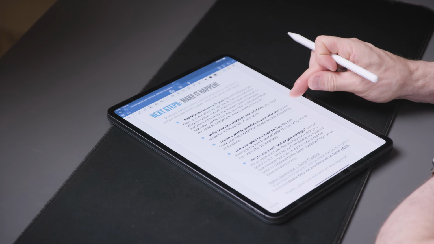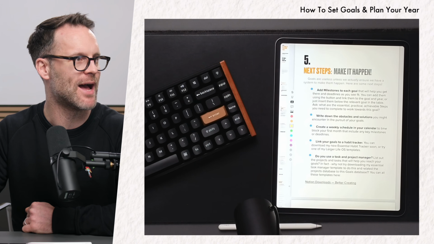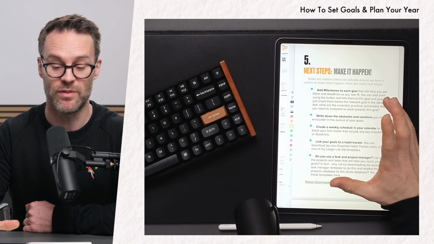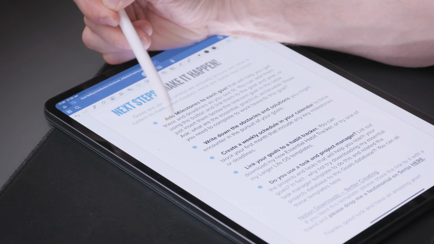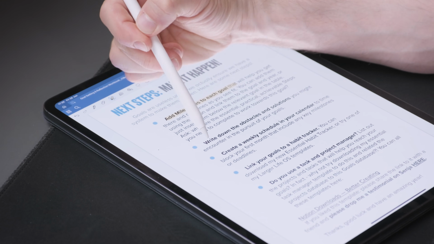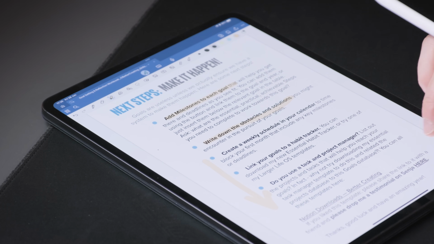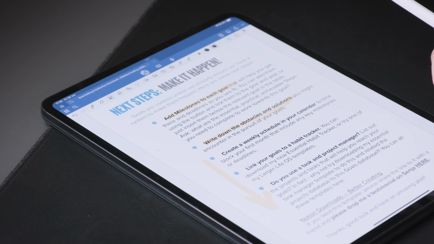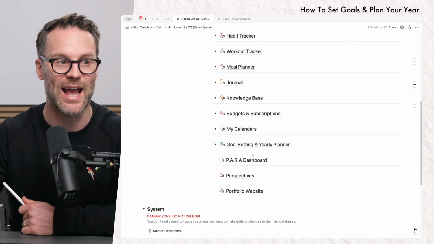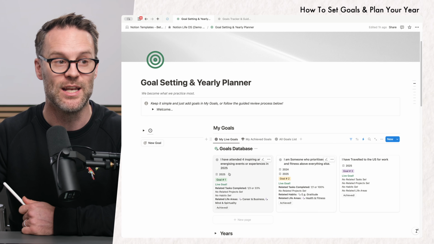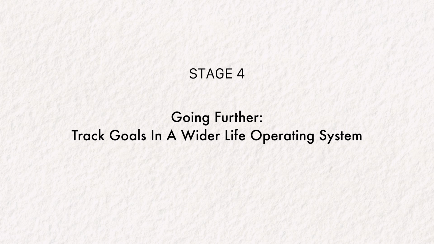So that's goal setting, but there are some next steps that you might like to take. And to do that, I recommend considering some of these ideas. Adding milestones to each goal, writing down obstacles and solutions, and then maybe planning these into a task manager or habit tracker. So in order to show you how that might work, I want to quickly demo how this integrates into my wider system and how I actually add goals into the system and see these reports turn up. So let's take a little look at that.